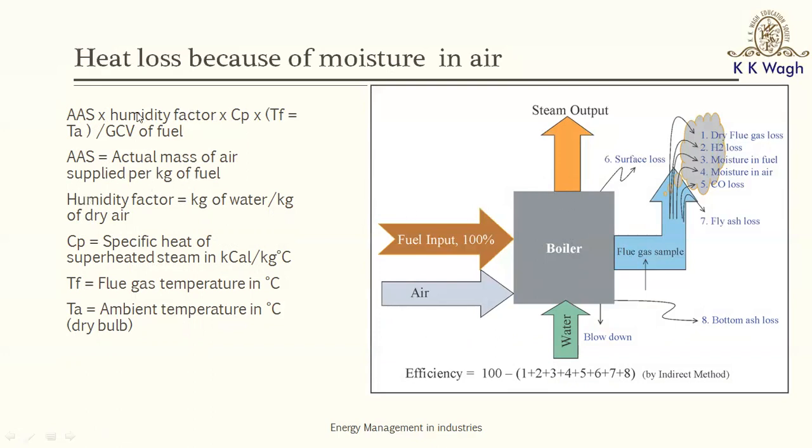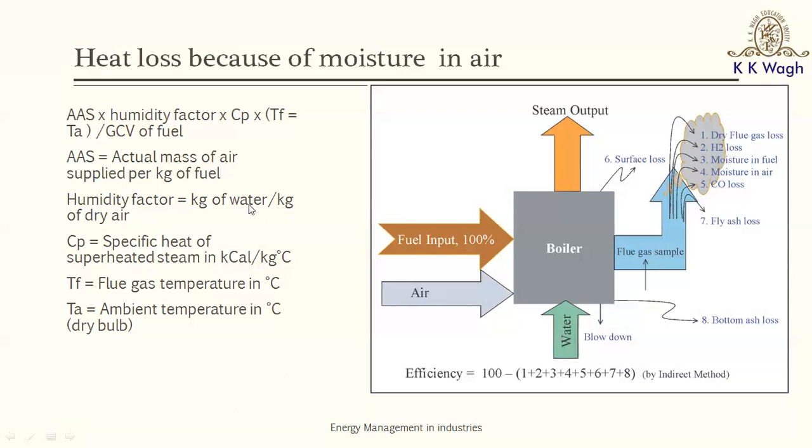So this loss, how do you calculate? Again, for that, we need to know the mass of the air which is being supplied, and you must know the specific humidity or humidity factor. This specific humidity or humidity factor can be obtained from the weather data, or you can use the psychrometric chart and the dry bulb temperature and wet bulb temperature readings for estimating this humidity factor.